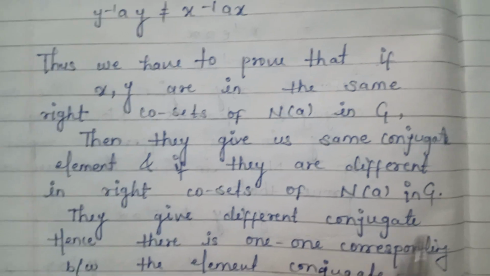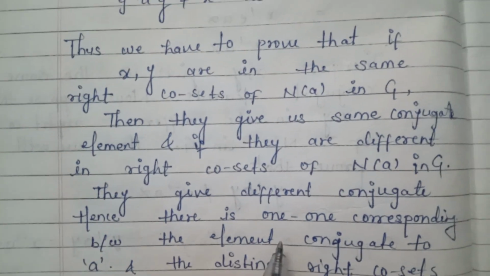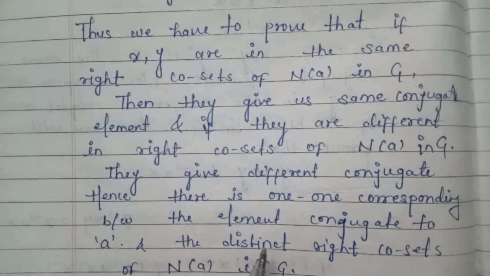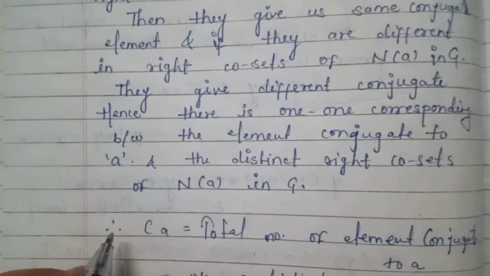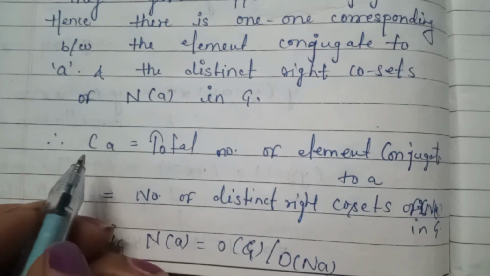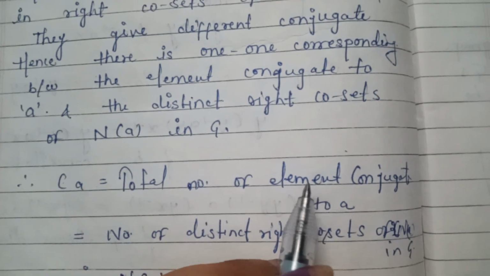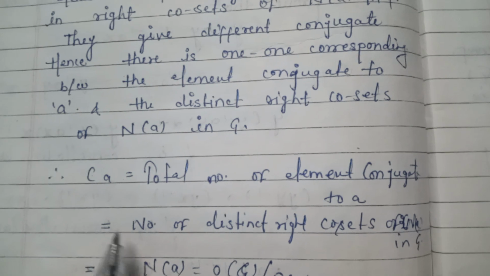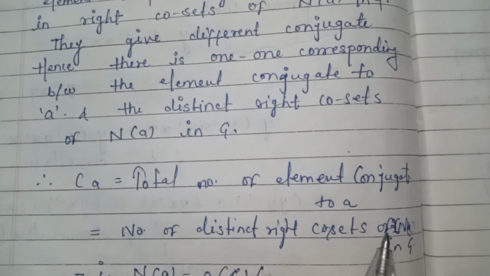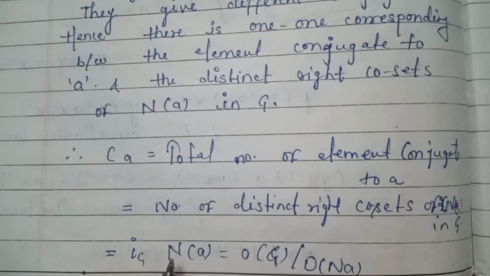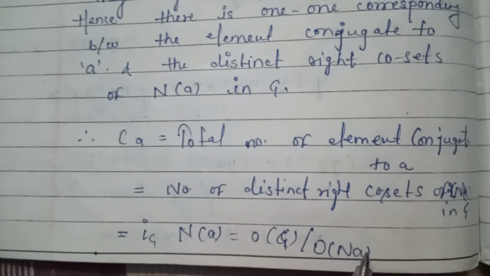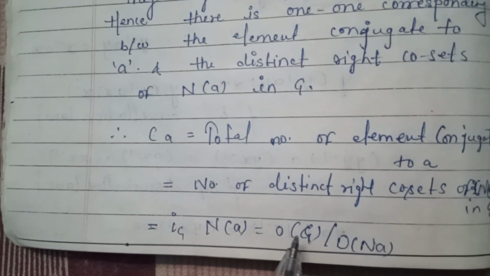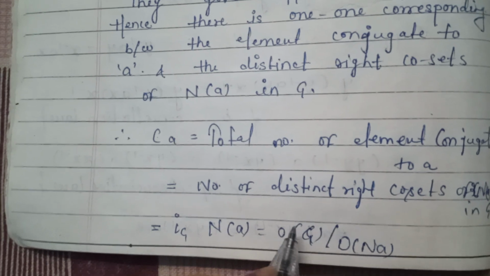Hence there is a one-to-one correspondence between the elements conjugate to a and the distinct right cosets of N(a) in G. So Ca, the total number of elements conjugate to a, is equal to the number of distinct right cosets of N(a) in G, which is order of G divided by order of N(a). So order of G is divisible by order of N(a), or we can say that order of N(a) is a divisor of order of G.